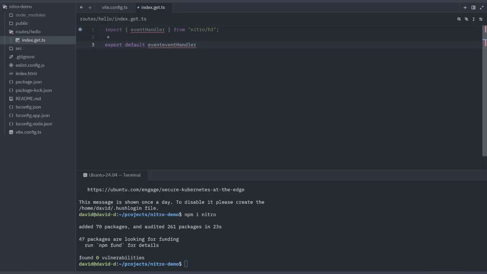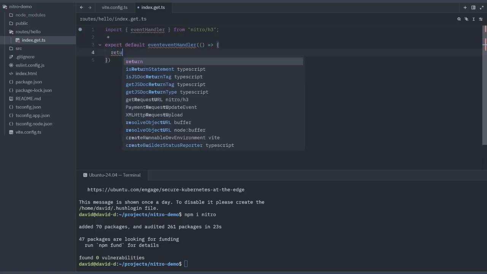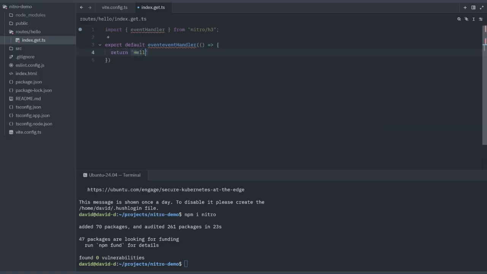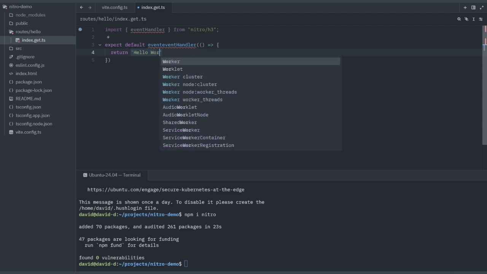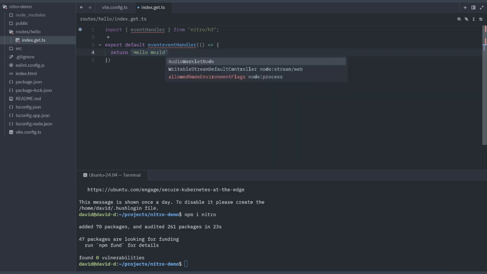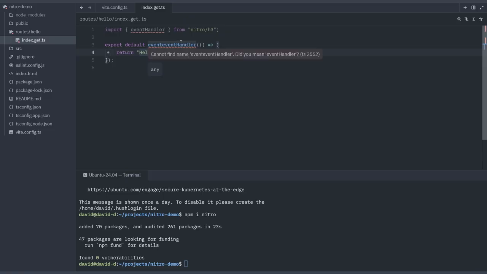And Nitro uses H3. And here we'll just return hello world, and we'll save that. Oh, we got double overhead here.